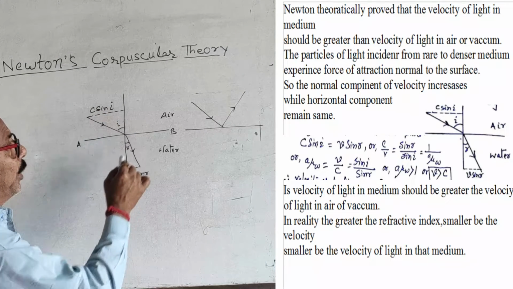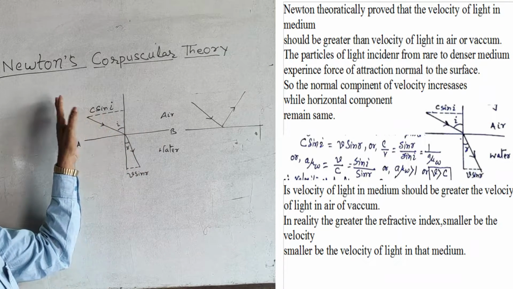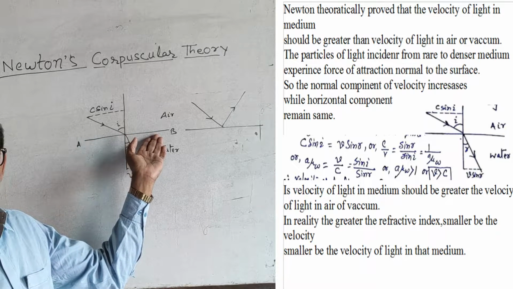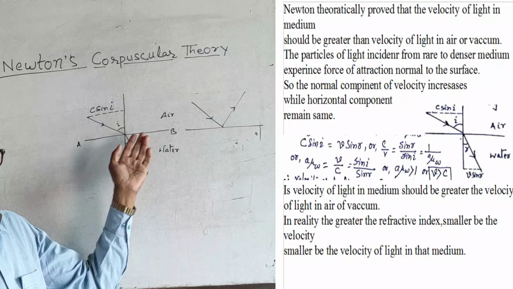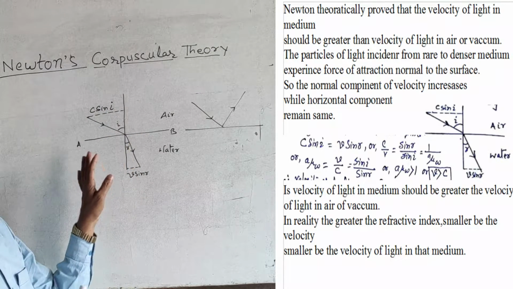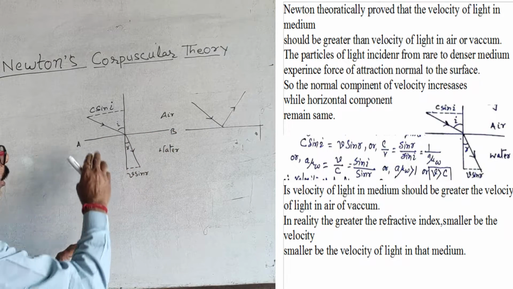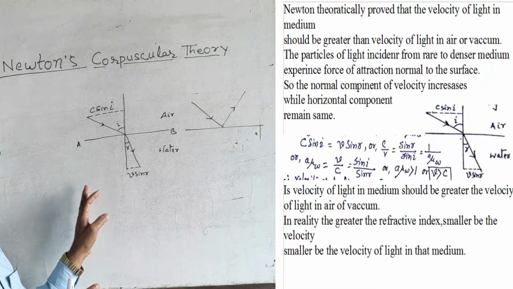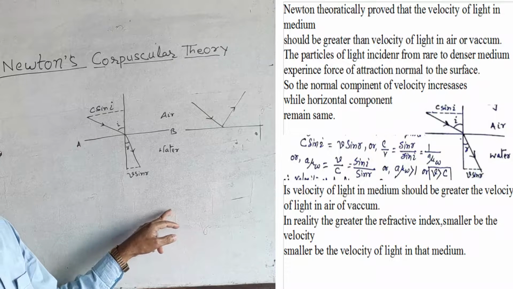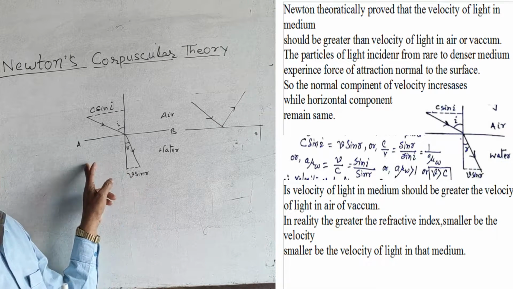When the particle strikes the interface, suppose the light is coming from the rarer medium, there is an attraction normal to the surface. The component of the light normal to the surface increases in the other medium and the horizontal component remains the same.